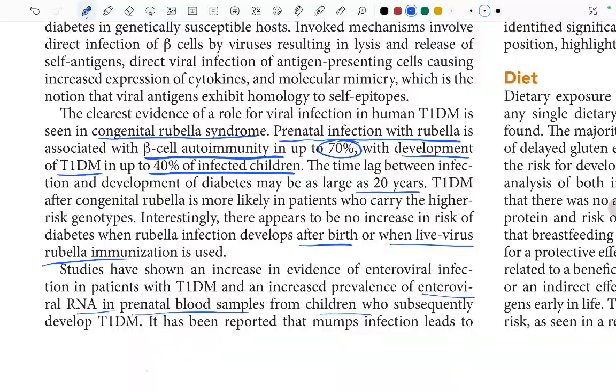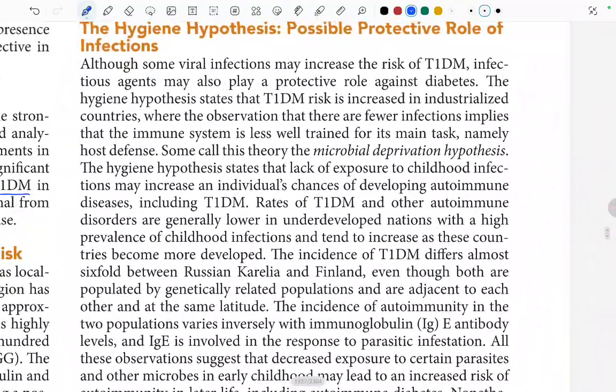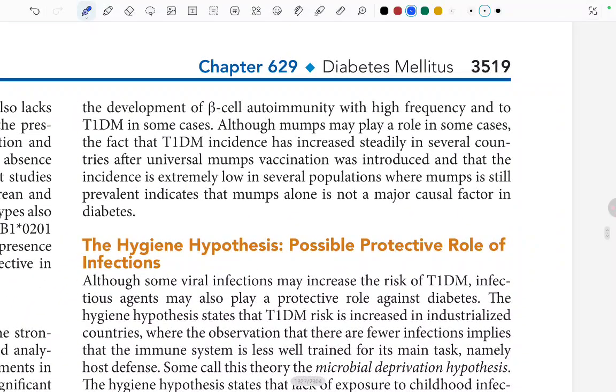It has been reported that mumps infection leads to the development of beta cell immunity with high frequency, and to type 1 diabetes mellitus in some cases. Although mumps may play a role in some cases, the fact that type 1 diabetes mellitus incidence has increased steadily in several countries after universal mumps vaccination was introduced, and that the incidence is extremely low in several populations where mumps is still prevalent, indicates that mumps alone is not a major causal factor in diabetes.